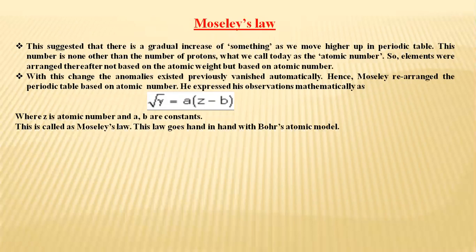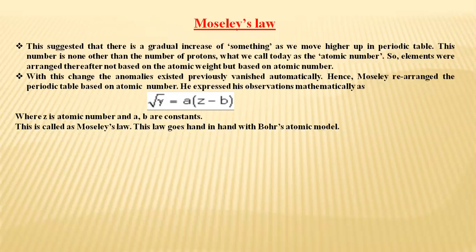So we say that the elements arranged in the periodic table are not based on atomic mass or atomic weight, but on the atomic number. Because of this, a lot of confusions in the periodic table were eliminated. That is one of the main applications. We'll come to that later.